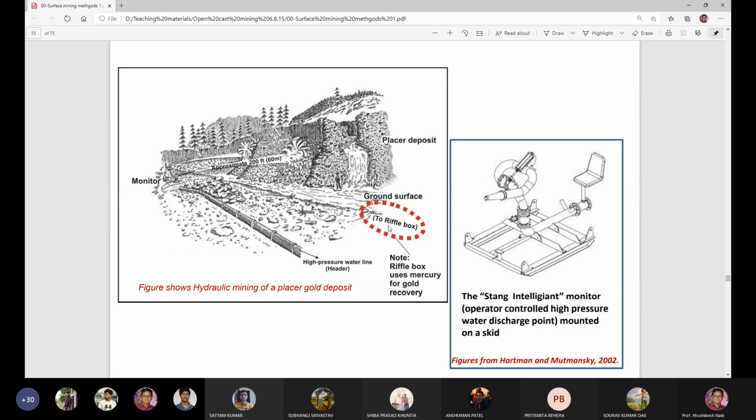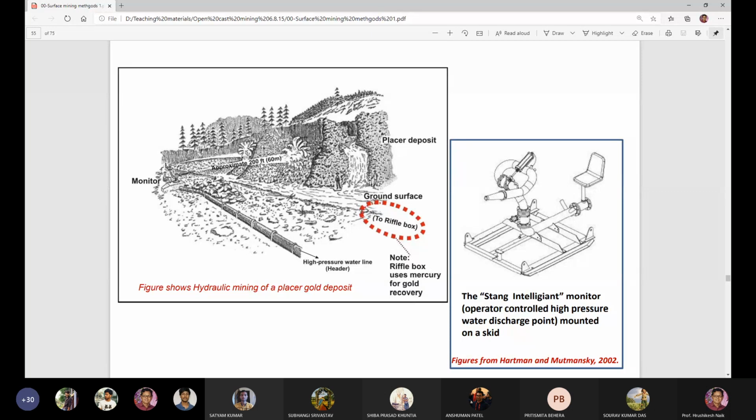And these are the riffle boxes. When the water carries the heavy minerals, the heavy minerals will be arrested by the riffle box. The riffle box uses mercury for gold recovery, so that the mineral is separated from the gangue particles. So this is the placer deposit.